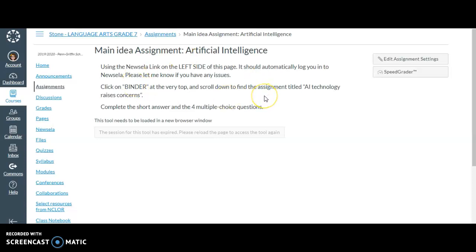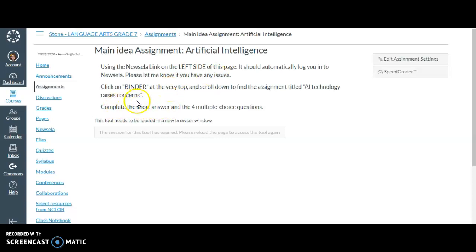Now, this is on Newsela, however you choose to pronounce it. What you're going to have to do, I've already linked your Canvas account to the Newsela account. So all you have to do is click on this link over on the left side of the page and it will automatically log you into Newsela. If you have any issues at all, please let me know.